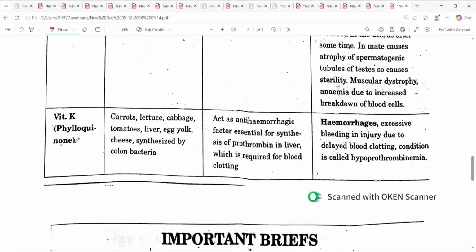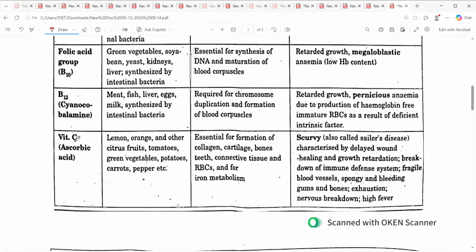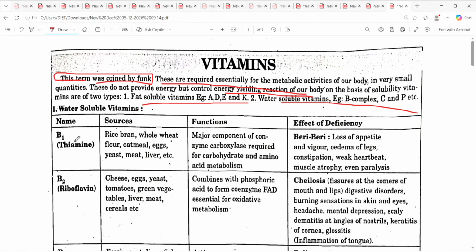So we will see once again. We will have a detailed idea about vitamin B1. We can find vitamin B1 in rice bran, whole wheat flour, yeast, meat, liver, etc. It is a major component of coenzyme carboxylase required for carbohydrate and amino acid metabolism. Deficiency of it causes beriberi disease. Thiamine deficiency causes loss of appetite, vigor, oedema of legs, constipation, weak heartbeat and even paralysis.